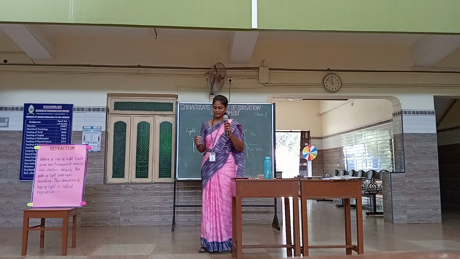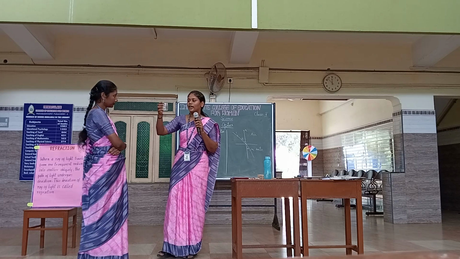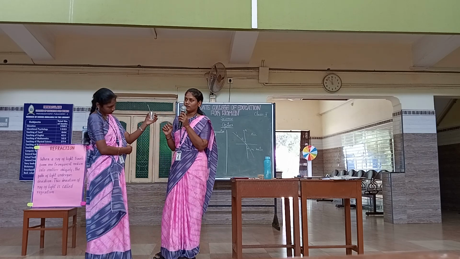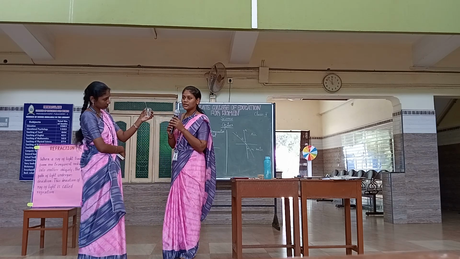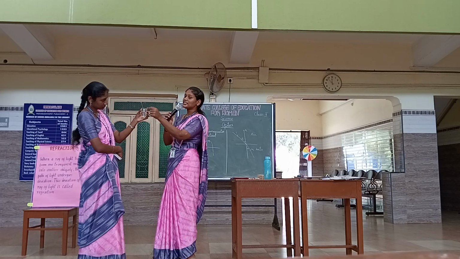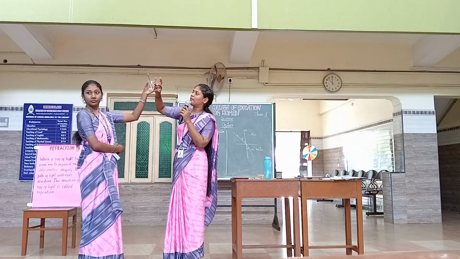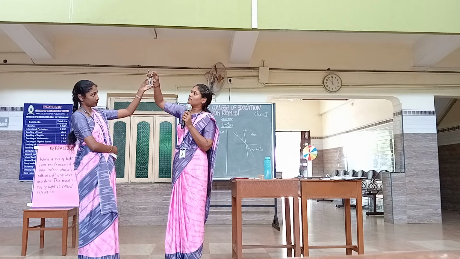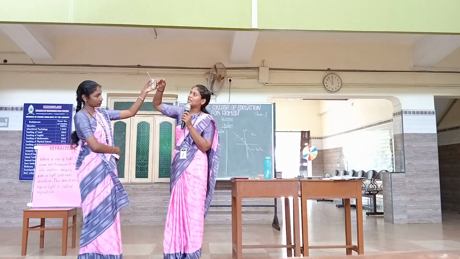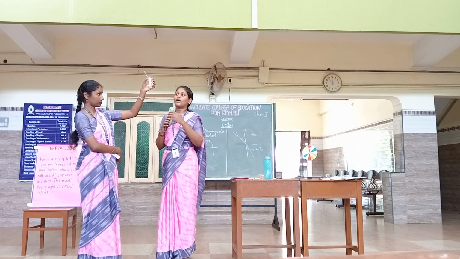Lakshmi, come here. So we already have two mediums in this figure, right? What are the two mediums? Okay, hold on. When I'm putting the pencil, what do you observe? The pencil is bending. The pencil seems to be bent, right? Here consider the part of the pencil in the air medium as the incident ray, and the part of the pencil in the water medium as the refracted ray. When I put the pencil slantly, that is obliquely, it seems to be bent. So this is due to refraction.